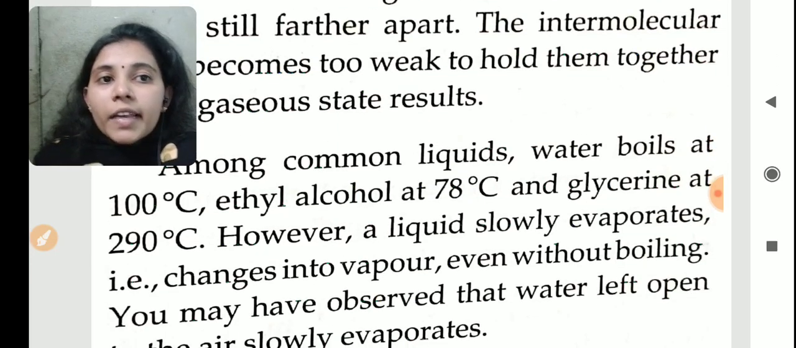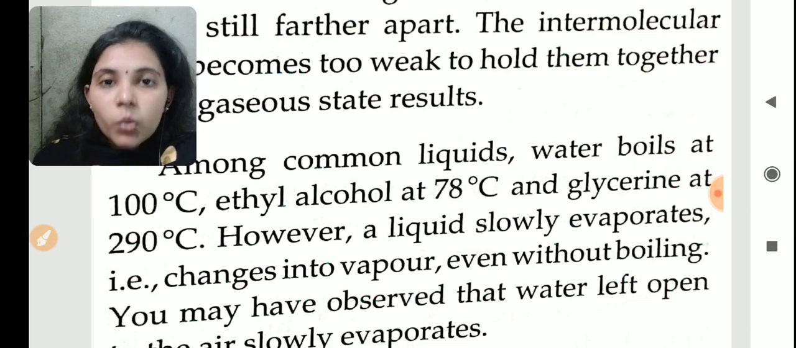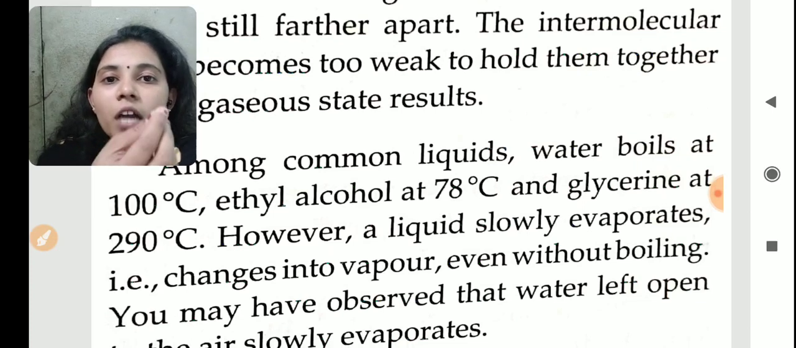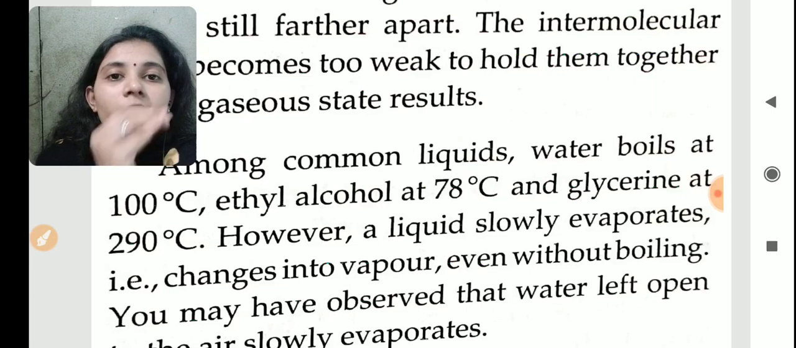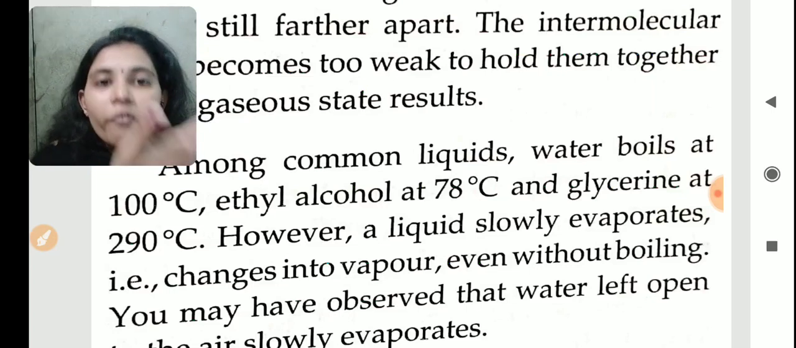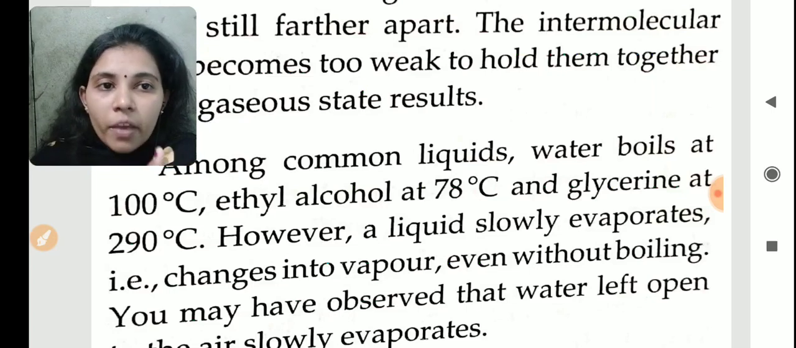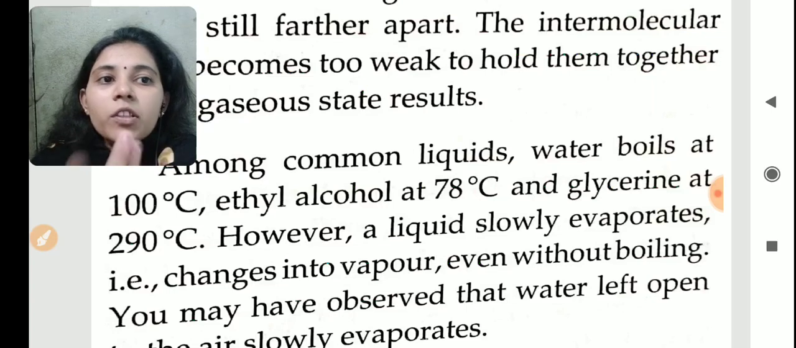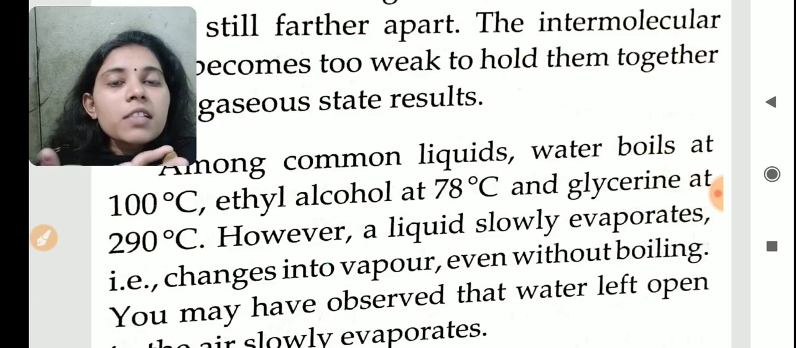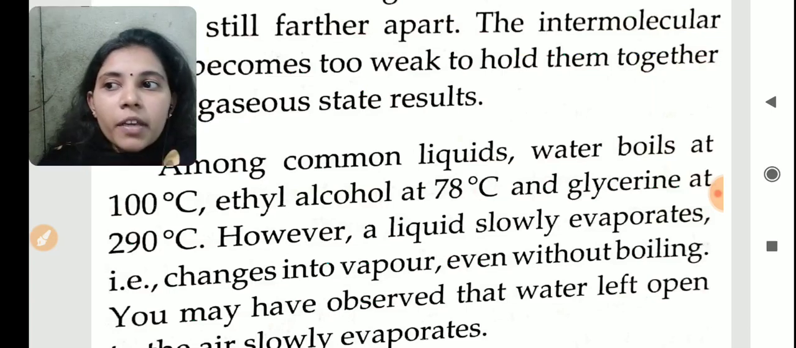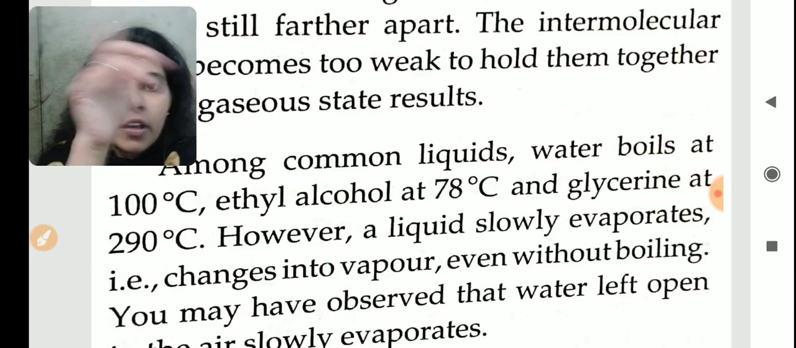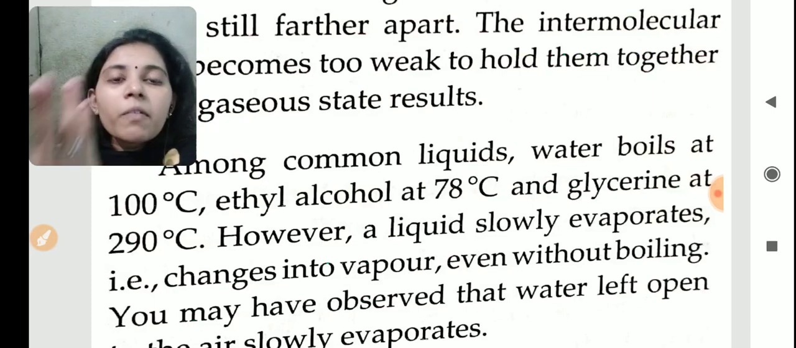However, a liquid slowly evaporates. Whatever it is, when we are heating a liquid, it will slowly start to evaporate. That means the liquid will slowly change to vapor, even without boiling. Right? If you take some water after boiling and keep it outside, you can see water vapor going out. Water vapor will go without heating.